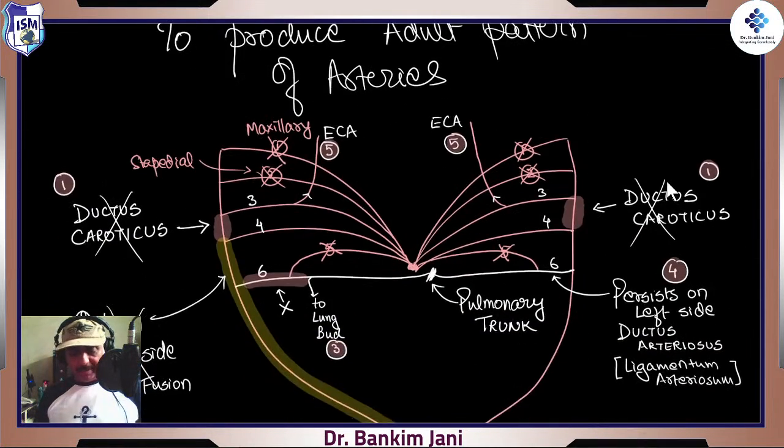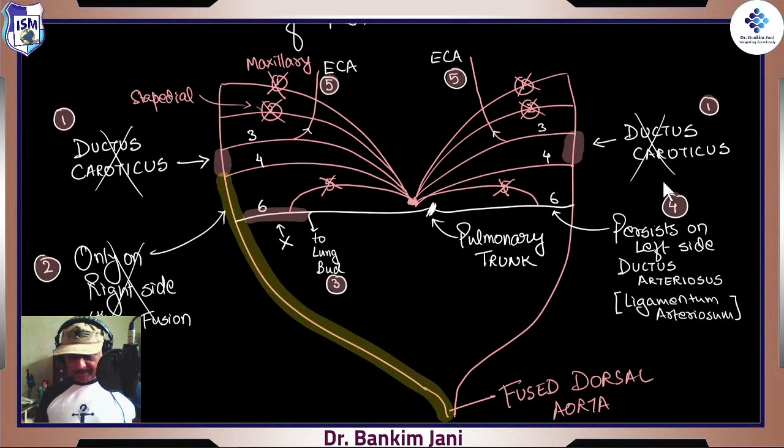so to produce adult pattern of arteries, this figure is as such explaining everything. All you have to do is follow the number, right? So first is over here, 1, and this pattern will follow in this way: maxillary and stapedial we have talked about, and this number 5, it disintegrates, that also we have talked about. So those portions are covered. Now we start with 1.